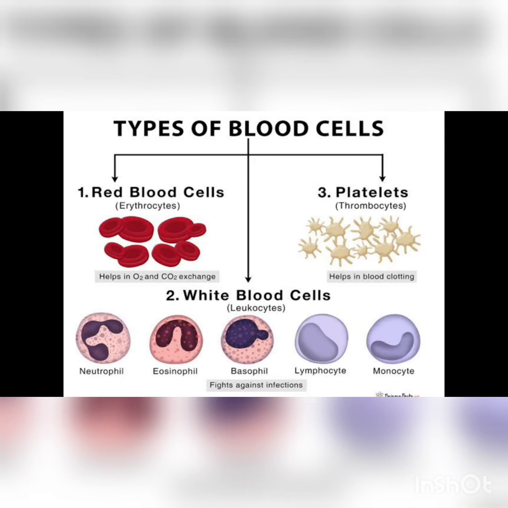Types of blood cells. In the following diagram you can see there are three types of blood cells. Number one is RBCs, number two is WBCs and number three is platelets. Here we divide the WBCs into two different types, that is granulocytes and agranulocytes. Granulocytes include neutrophils, eosinophils, basophils, and agranulocytes include lymphocytes and monocytes. You can see in the diagram of neutrophil, eosinophil and basophils that the granules are present in their cytoplasm. But in the diagram of lymphocyte and monocytes, no granules are present.